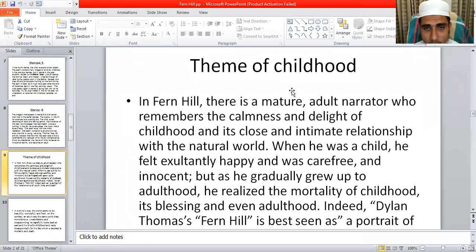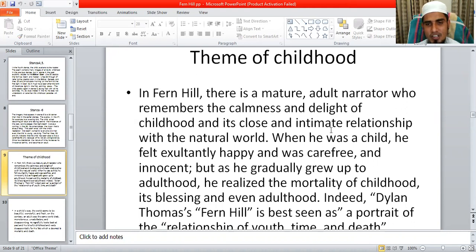So my dear students, the question is very much important for you: theme of childhood in the poem Fern Hill. From these you can take help to prepare your answer. Listen to me attentively. You can start the answer in this way: in Fern Hill there is a mature adult narrator who remembers the calmness and delight of childhood and its close and intimate relationship with the natural world.